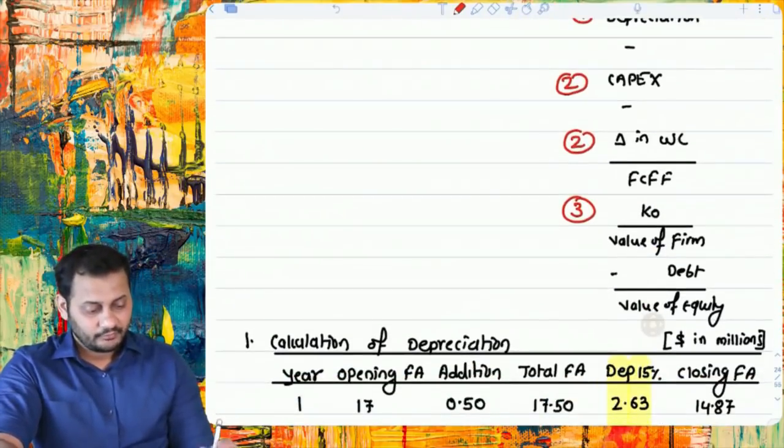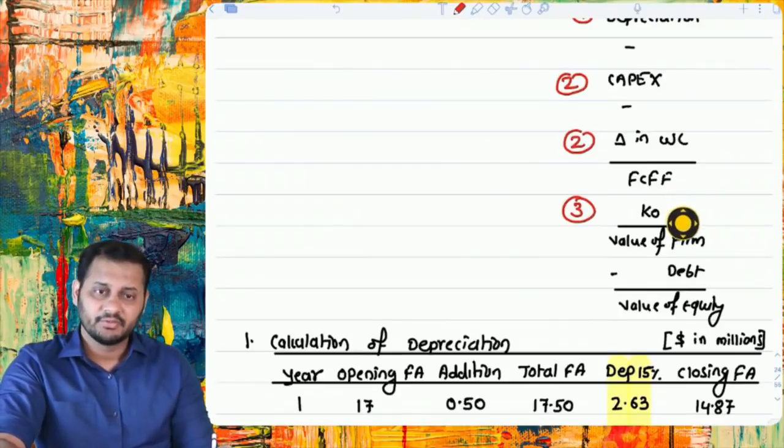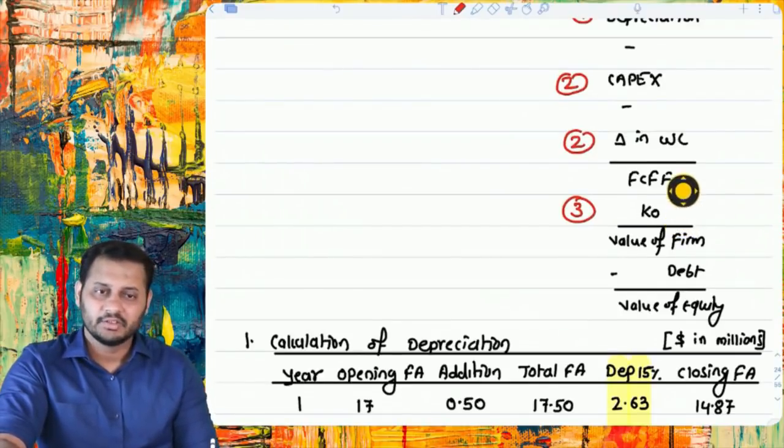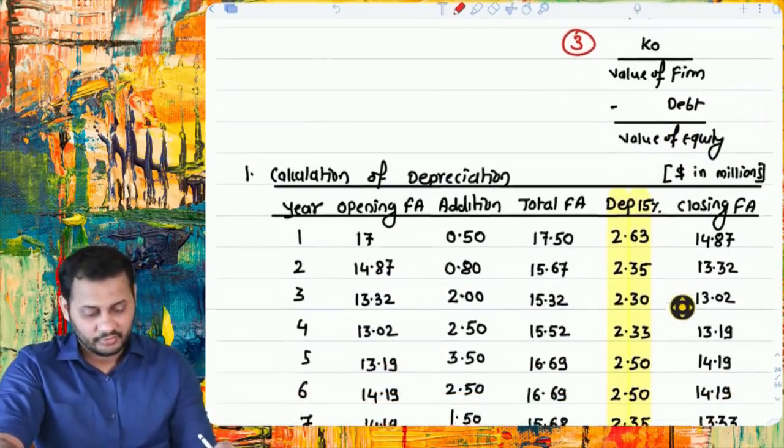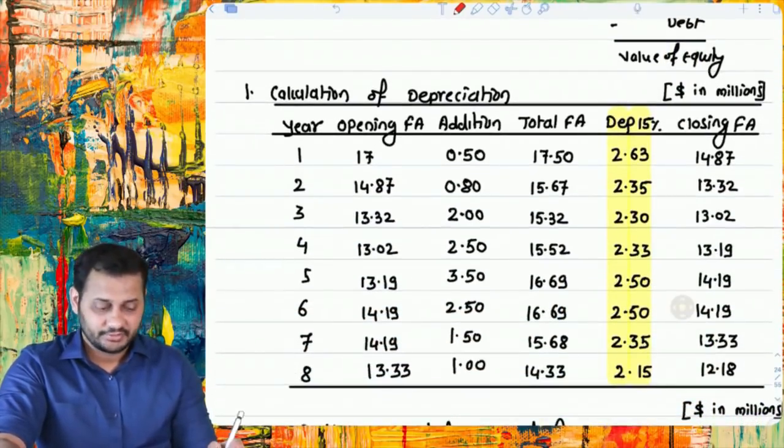Now we will arrive at the FCFF, then we'll calculate the cost of capital. We have the cost of capital in the third working, so discount FCFF with the cost of capital, you will get value of the firm, and then deduct the debt value, you will get value of the equity. Simple. Have a look. This is the calculation of the depreciation.